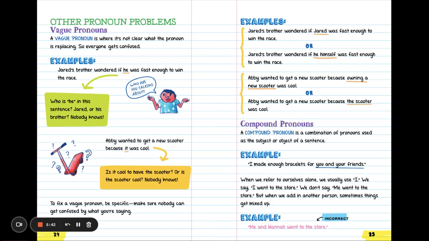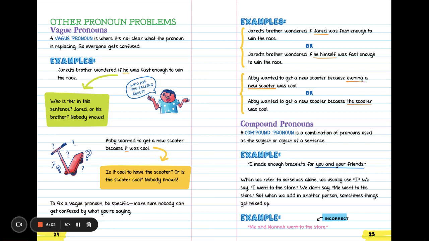Examples. Jared's brother wondered if Jared was fast enough to win the race. Or, Jared's brother wondered if he himself was fast enough to win the race. Abby wanted to get a new scooter because owning a new scooter was cool. Or, Abby wanted to get a new scooter because the scooter was cool.